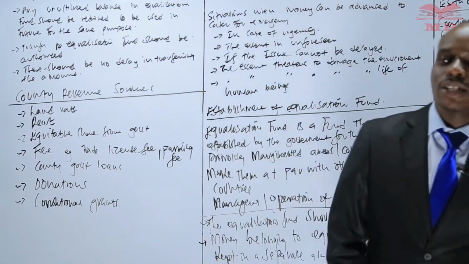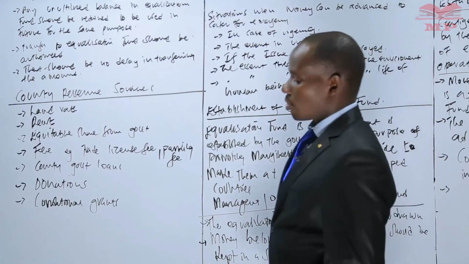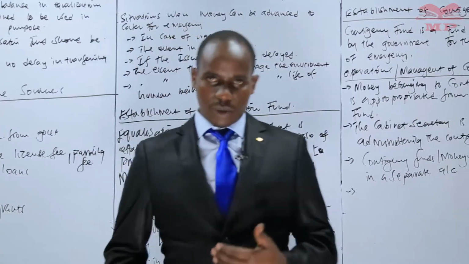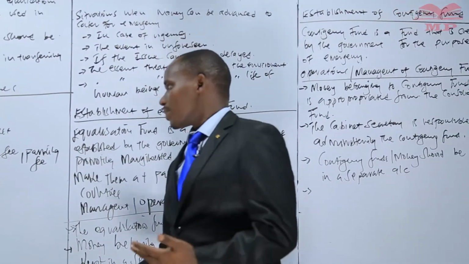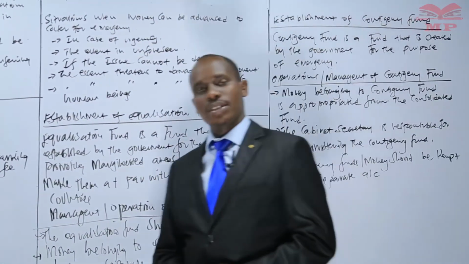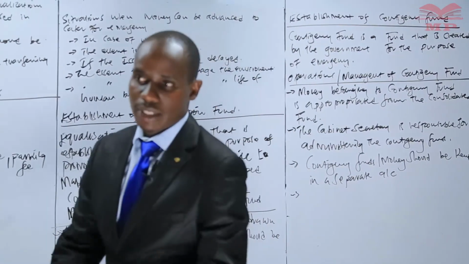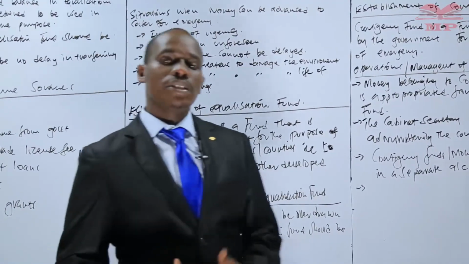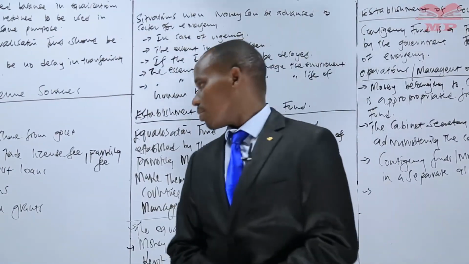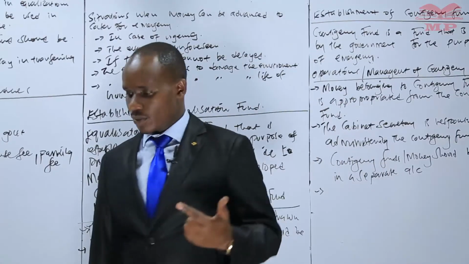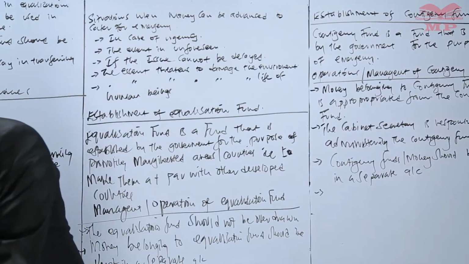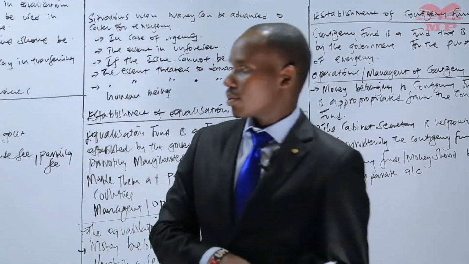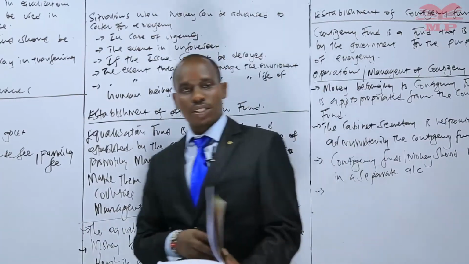And with that, we come to the end of that particular topic. So we have understood a number of areas concerning public funds. We have seen the categories of public funds, how they are created, and how they operate. Therefore, we need to have an assignment now so that we can practice what we have discussed in that topic.